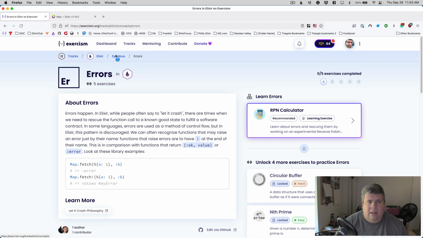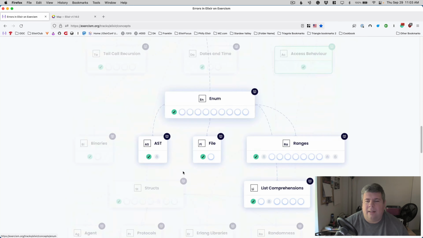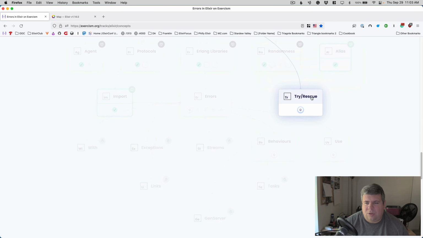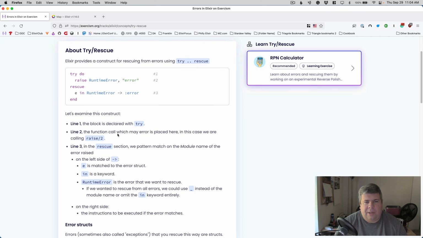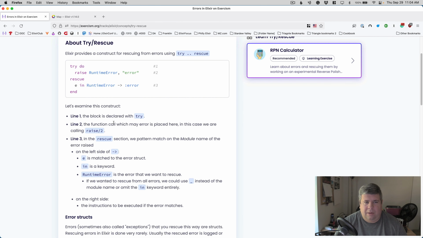And so in the next lesson, we're going to look at try rescue. In those cases, you want to call a function that you know can potentially raise. How do you handle that? Elixir provides a construct for rescuing from errors using try rescue.